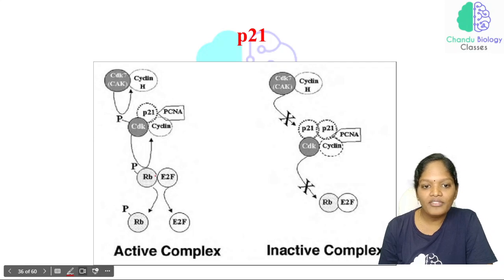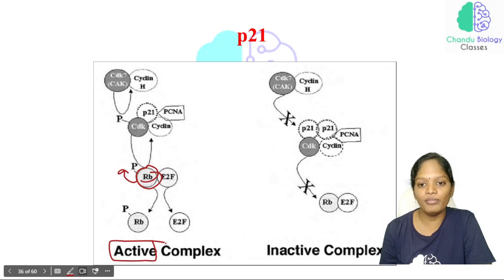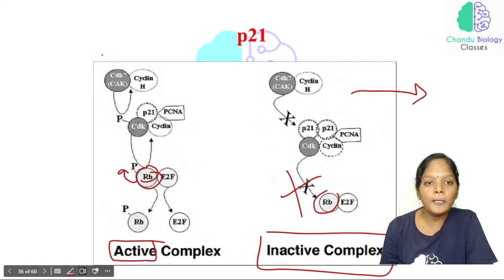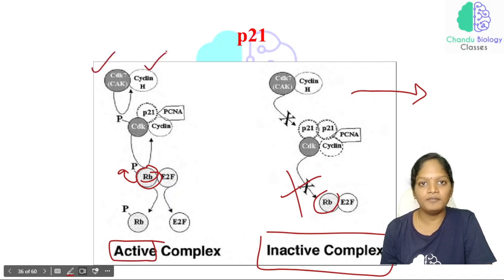Retinoblastoma is very important. If the retinoblastoma is getting phosphorylated, it is considered an active complex. If the retinoblastoma is unphosphorylated, if it is not phosphorylated, it is an inactive complex. Only then will the cell undergo the apoptosis process. See here, there is a CDK and cyclin.